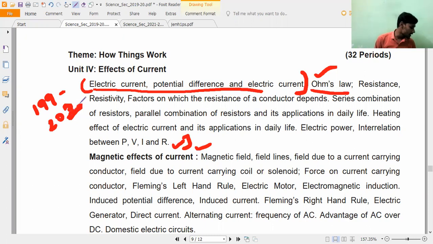Till questions are there. From circuit diagrams it is there. Please mark it, all of you. From circuit diagrams it is there. We will continue from there. Is it okay, all of you?